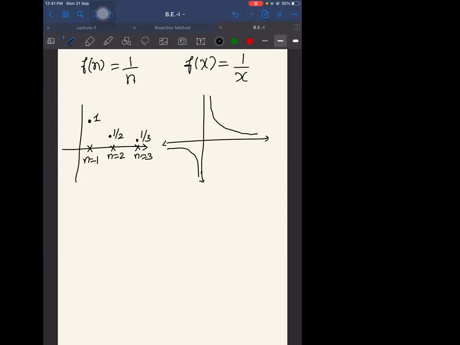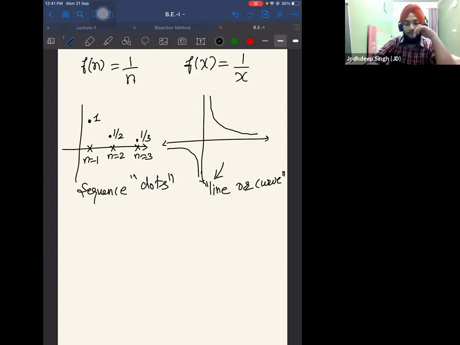So a sequence is a kind of set of dots. But graphically, the function is a line or a curve, dense. Are you getting the point?